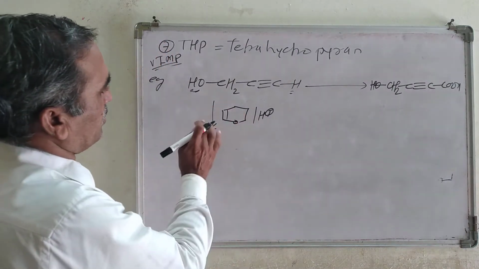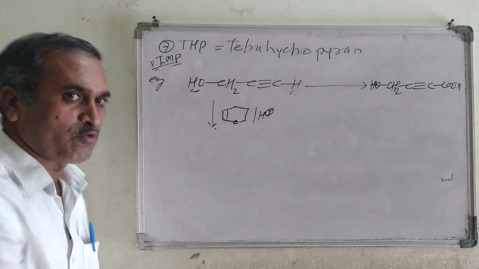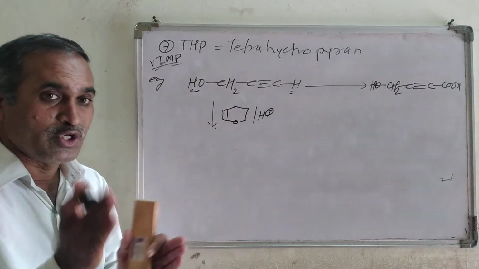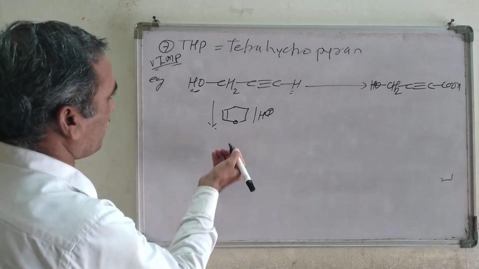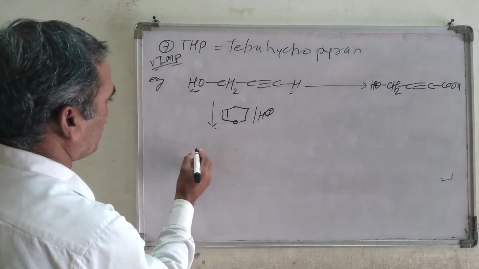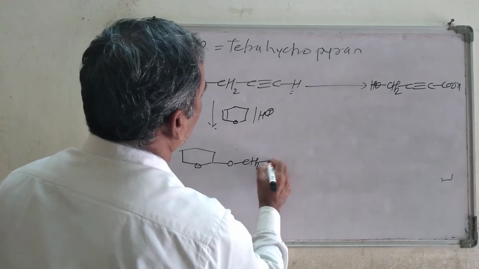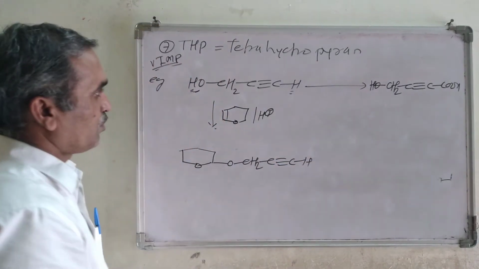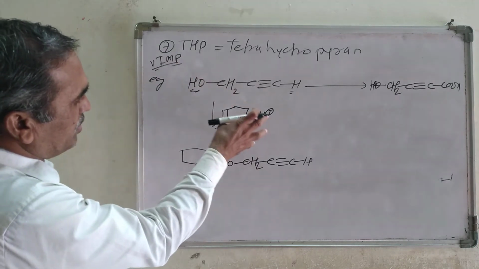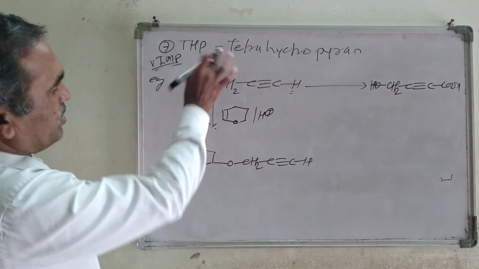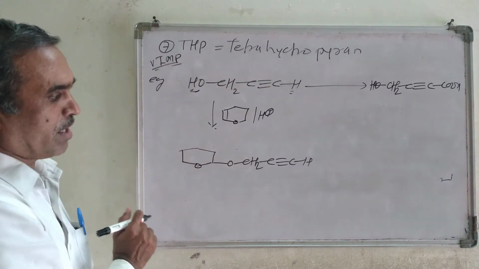Now look at here, this is a proton. Here we know that THP, tetrahydropyran, is known for protection of the primary alcohol, and this primary alcohol gets protected by this group, so that we are going to get here RO, then CH2, C triple bond CH. What I did here, I protected that hydroxy group by using this protecting group THP, tetrahydropyran, which is useful for the protection of the primary alcohol.